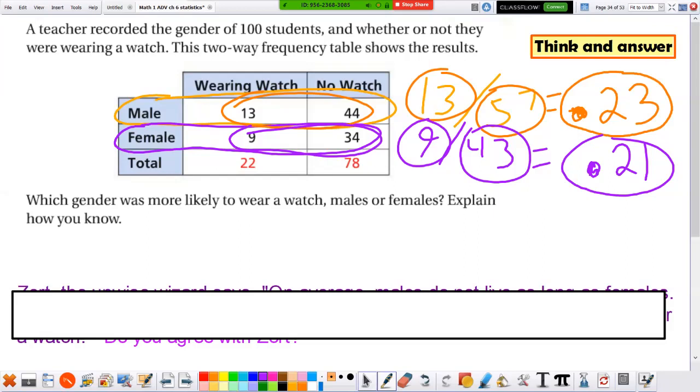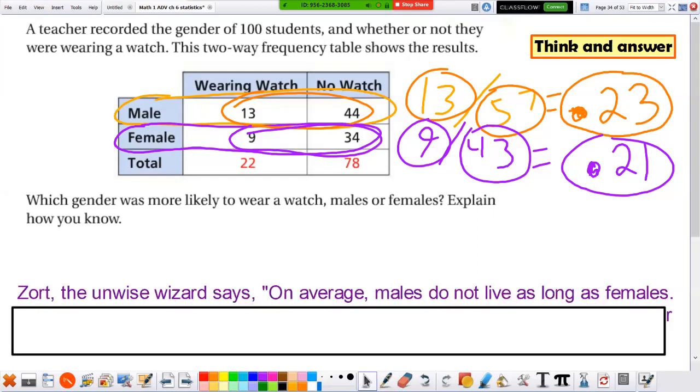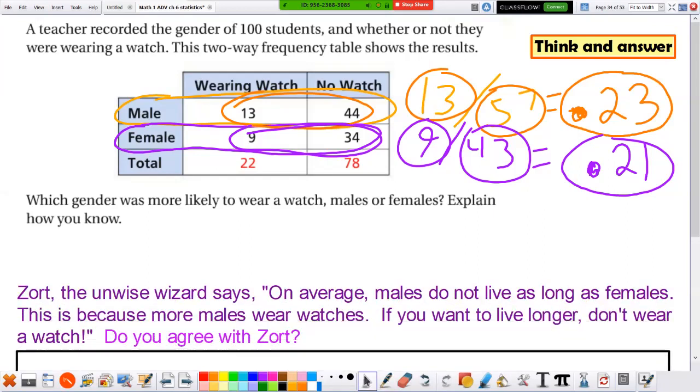So then, here comes Zort. Zort, the unwise wizard, says, on average, males do not live as long as females. That's true. This is because more males wear watches. If you want to live longer, don't wear a watch. Do you agree with Zort?